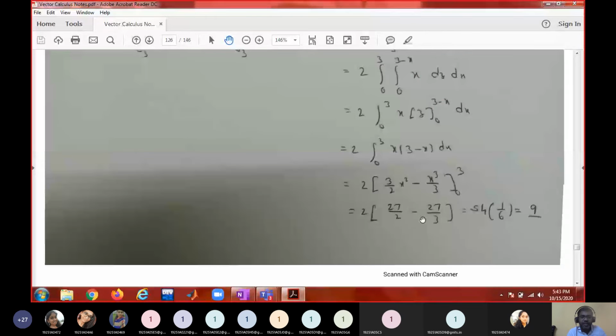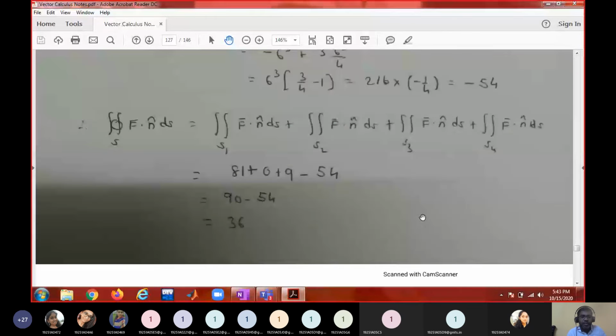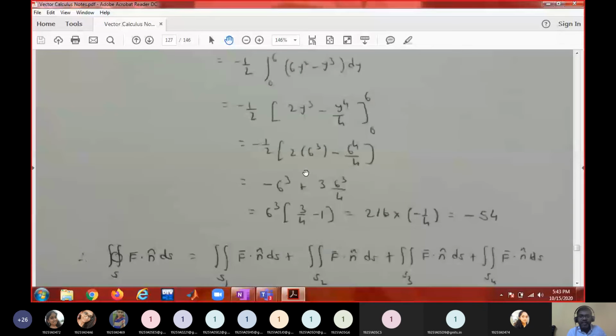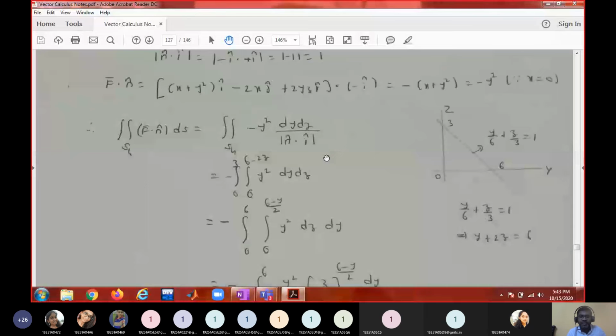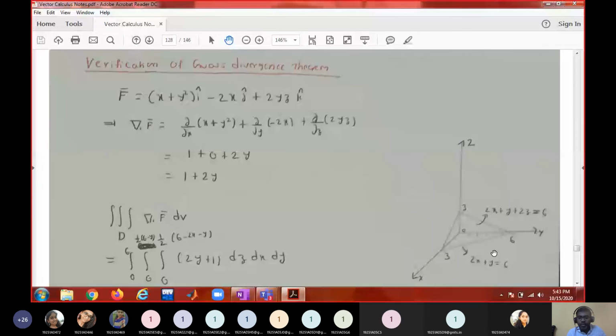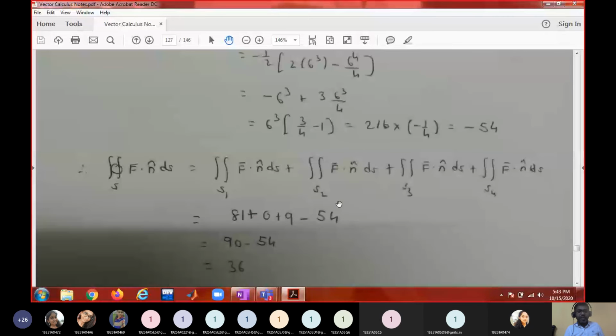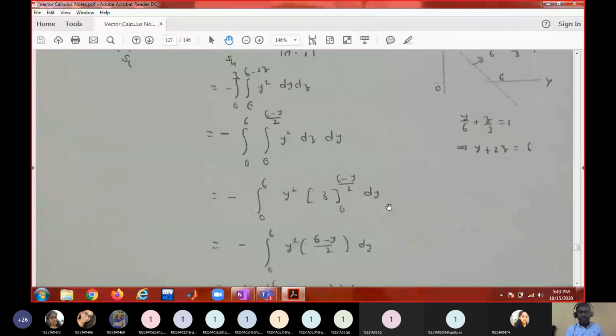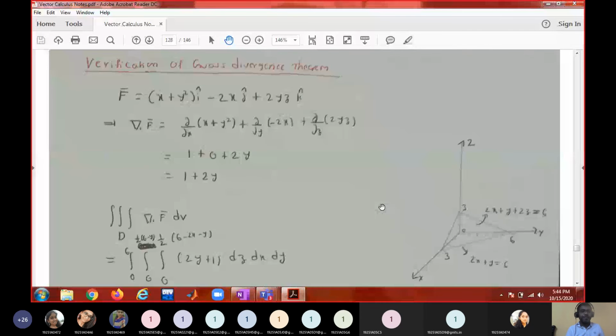I mentioned a theorem here. For this, there are 4 surfaces. You have to evaluate this on 4 surfaces: 1, 2, 3, 4. This is a pyramid or prism. So instead of finding 4 surfaces and the surface integral on each, you can convert this surface integral into a triple integral, and with a single evaluation you can get it.